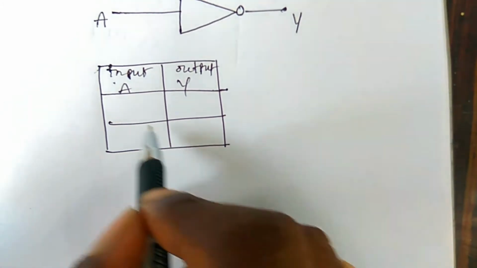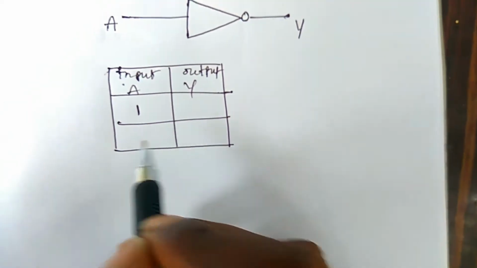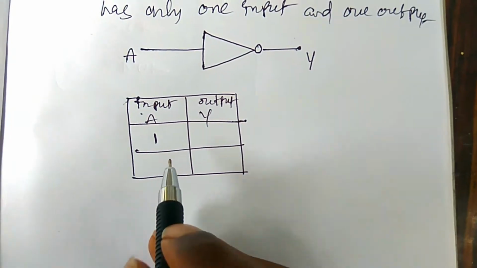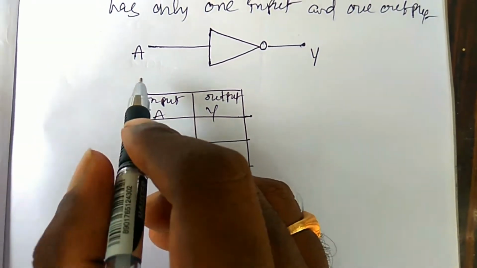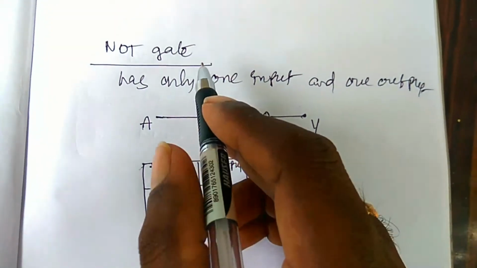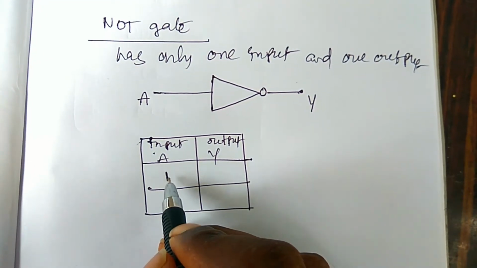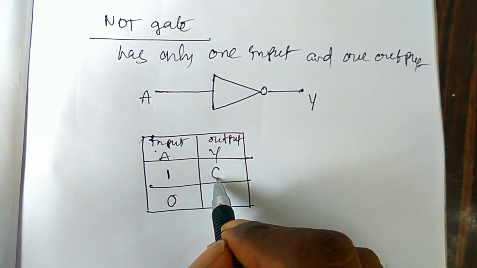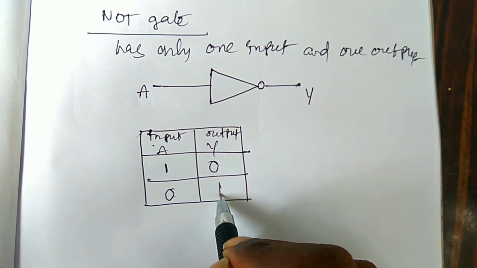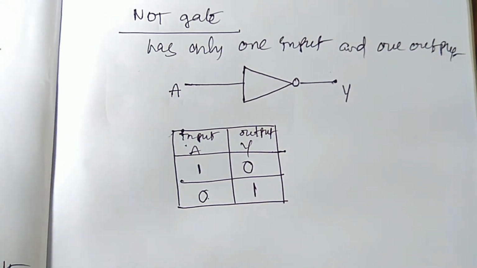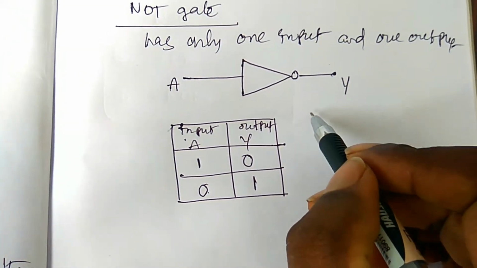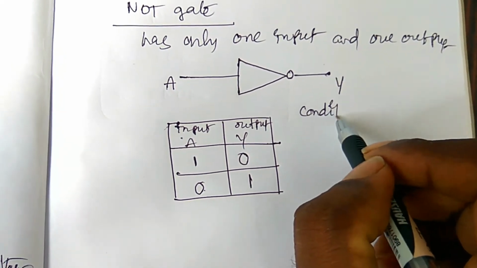So at first the input is high, first condition, and second input is low. Then in the NOT gate, if input is high, output is low. Input is low, output is high. This is the condition, right? So we have to write the condition.